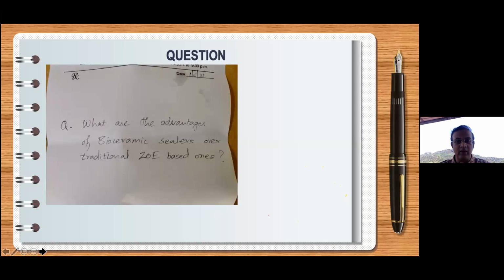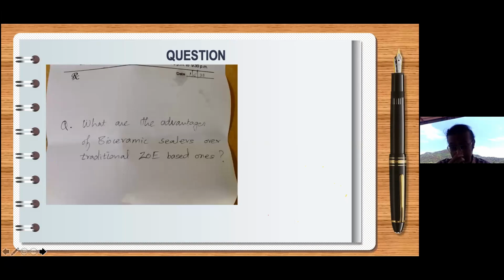Okay, zinc oxide eugenol sealers are known to resorb over a period of time, and we do not want to see that resorption. Now, all these properties are why bioceramic sealers take over from traditional zinc oxide eugenol based sealers. So bioceramic sealers are the future.